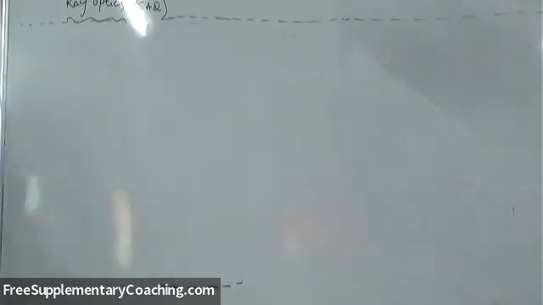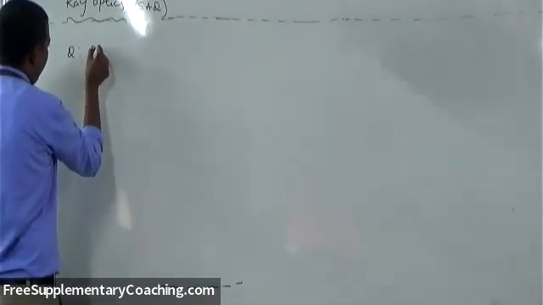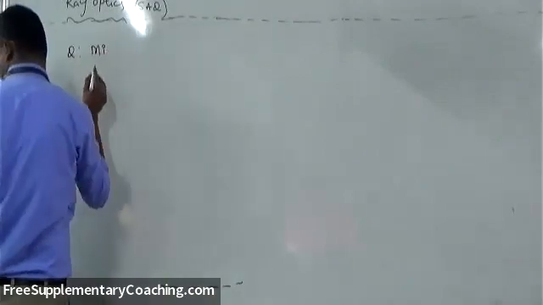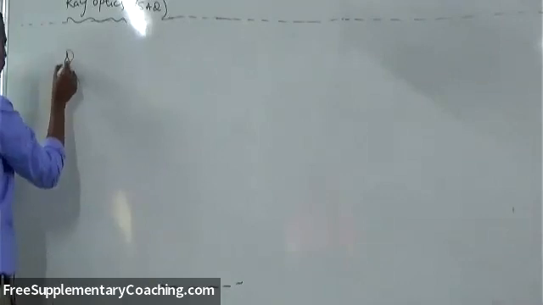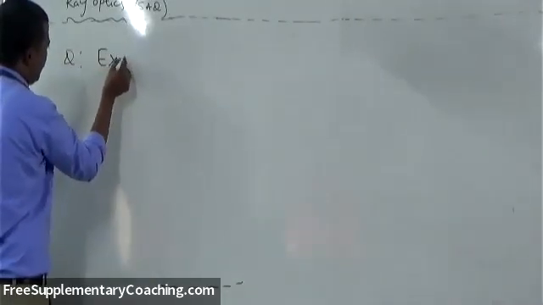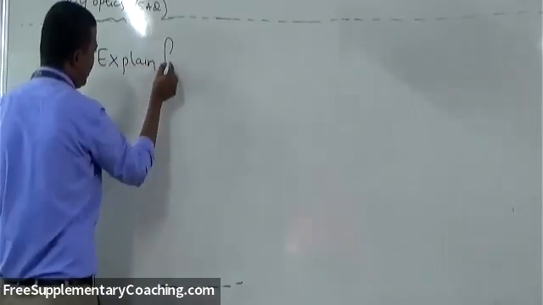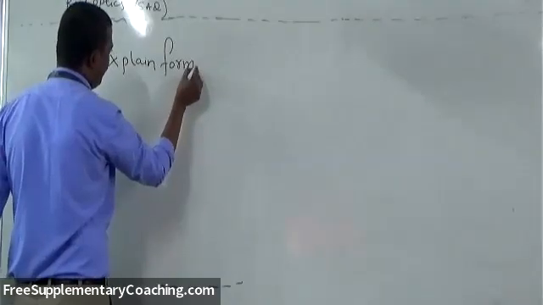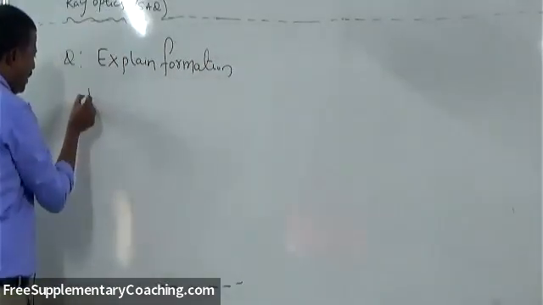So students, the next question is: explain formation of mirage.